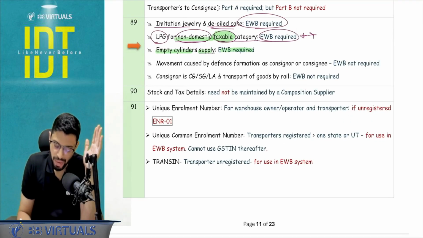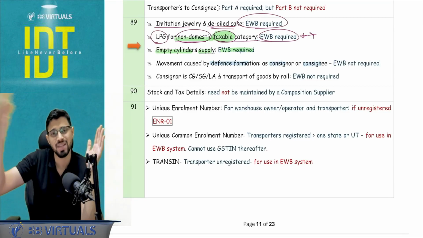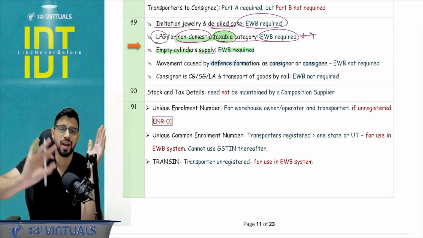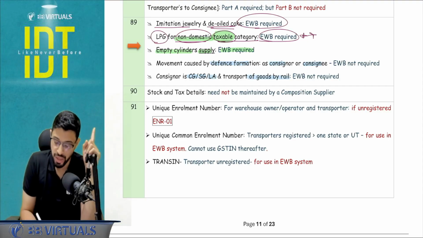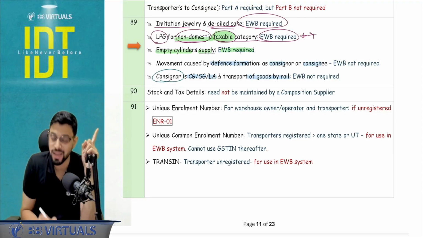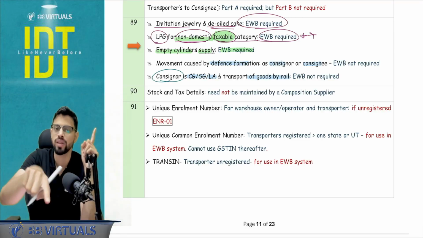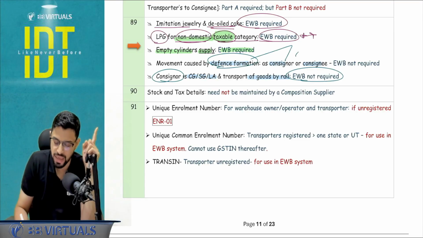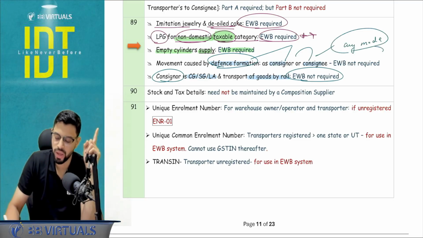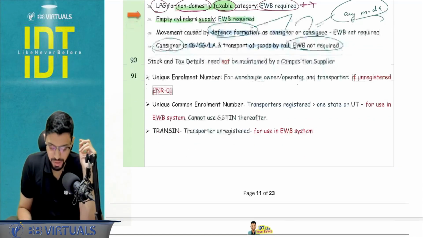Movement caused by defense formation, whether as a consignor or consignee, defense ministry, whether it is sending or it is receiving, confidential matter, national security, e-way bill is not required. But if the consignor is central government, state government or local authority and the transport is happening by rail, here I'm only focusing on consignor, not consignee. It is sending the goods by own railway network, e-way bill is not required. But in the defense ministry, it can be consignor, consignee and any mode of transportation, e-way bill will not be required, matter of national security.